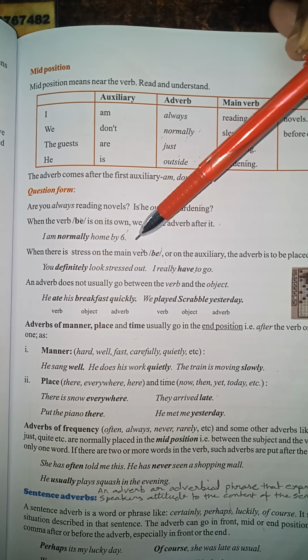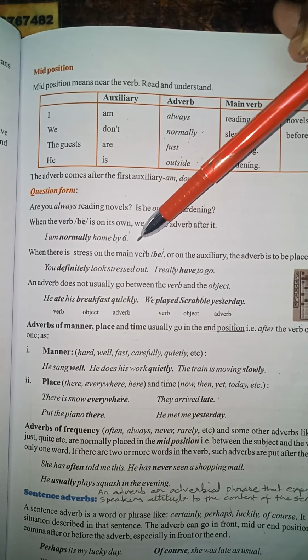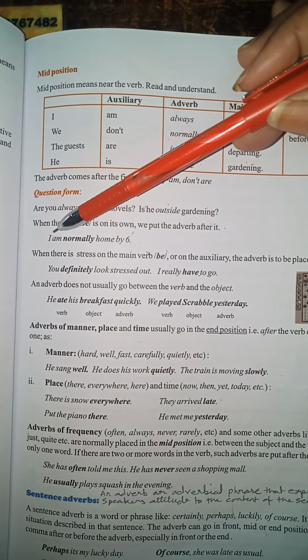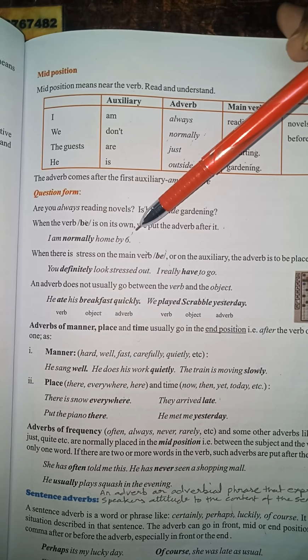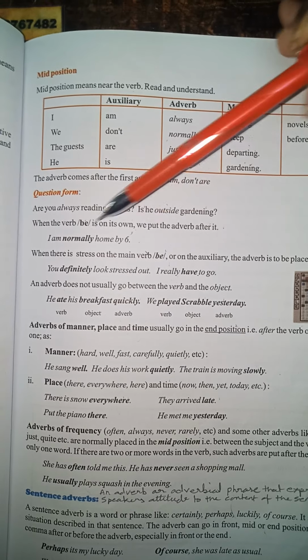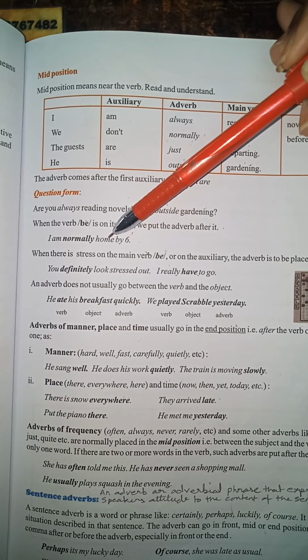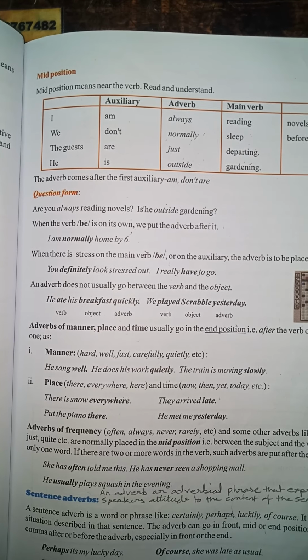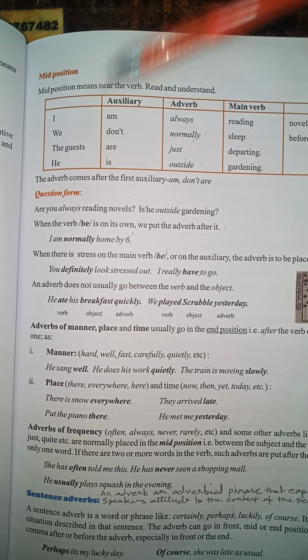What we must understand is that even without the adverb, if you don't use it, the sentence construction is correct. I am home by 6. It is not wrong, but the adverb adds to the meaning or modifies a verb, an adverb, or an adjective.